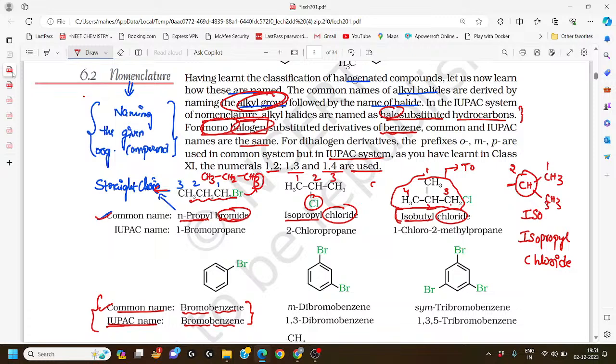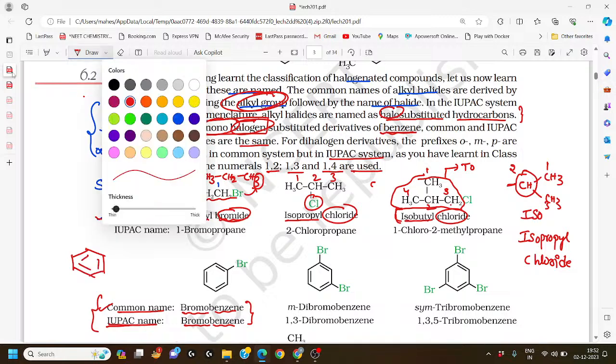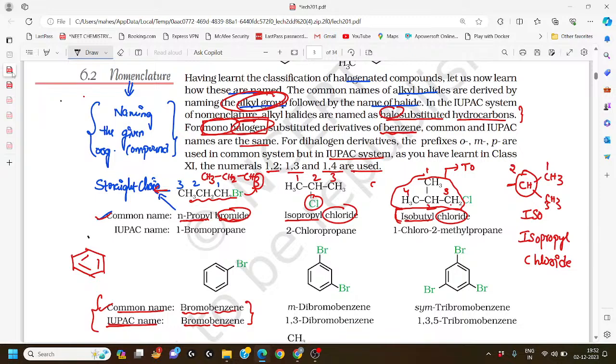For example, here is the benzene, and here is the substituent. Adjacent to the substituent are the ortho positions, then the meta, and these are para.